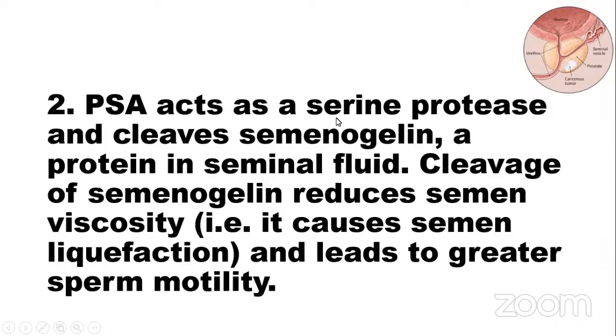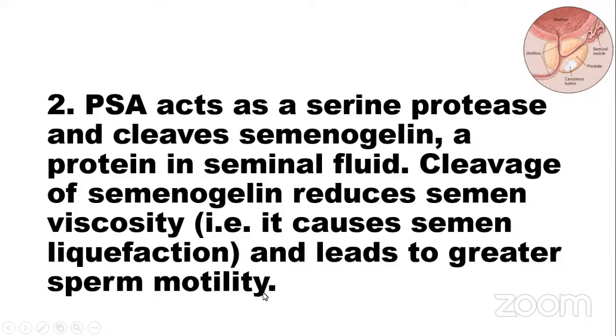PSA acts as a serine protease and cleaves semenogelin, a protein in the seminal vesicles. Cleavage of semenogelin reduces the semen viscosity. That means it causes semen liquefaction and leads to greater sperm motility.